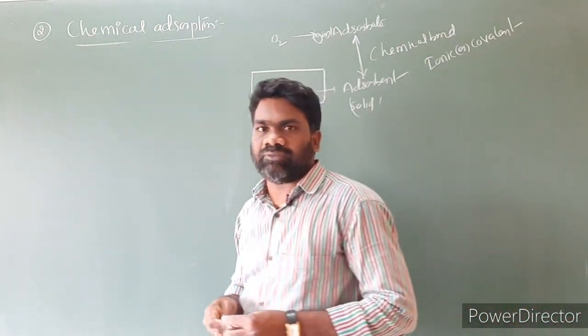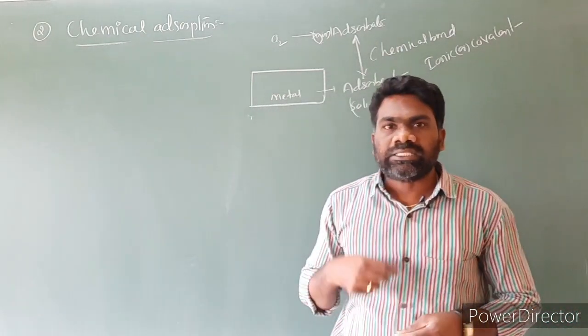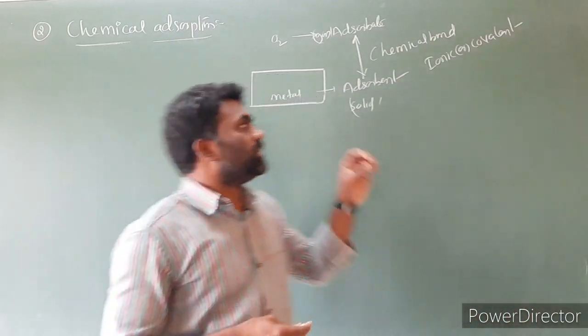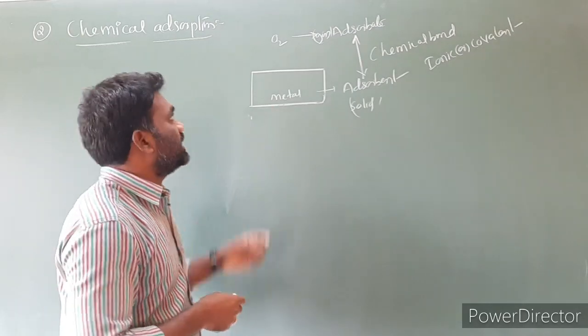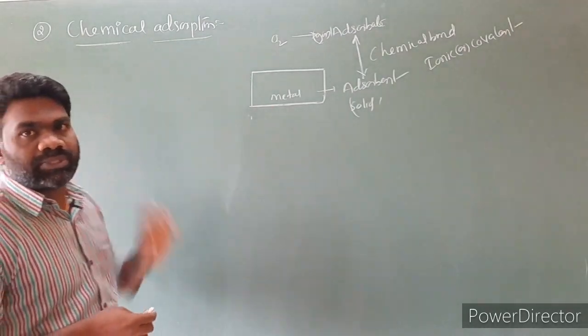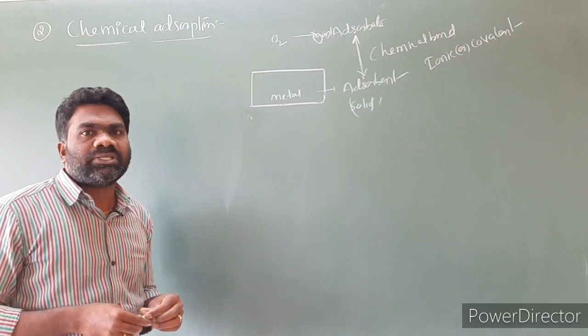Chemical adsorption is defined as when gas molecules or atoms are held to the solid surface by chemical bonds. It is also called chemisorption.